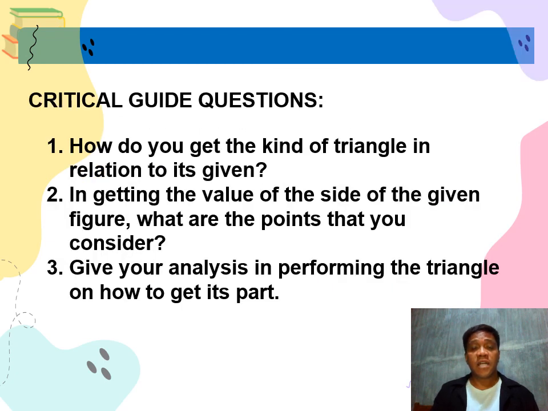Here are the critical guide questions for us to work on the certain tasks. For the first question, I want the other groups that have not yet answered to answer. I want group 2 to answer problem number 1. The question is, how do you get the kind of triangle in relation to its given? Okay, Raphael, for you to get the kind of triangle in relation to its given, we're going to understand what?